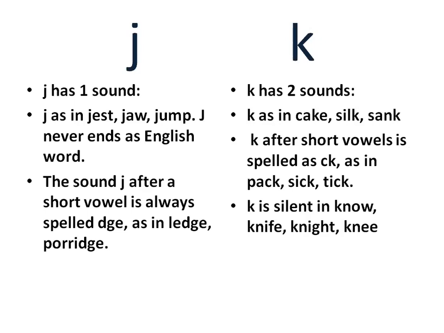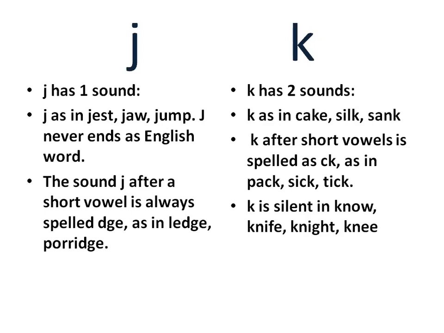J. J has 1 sound. J as in chest, jaw, jump. And a very strange thing, J never ends an English word. The sound J after a very short vowel is always spelled as DGE, as in ledge, forage, hedge.